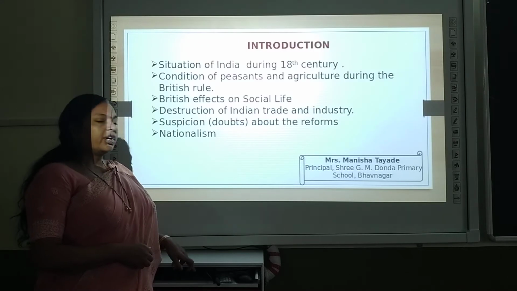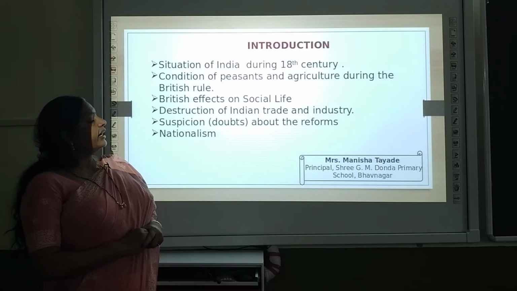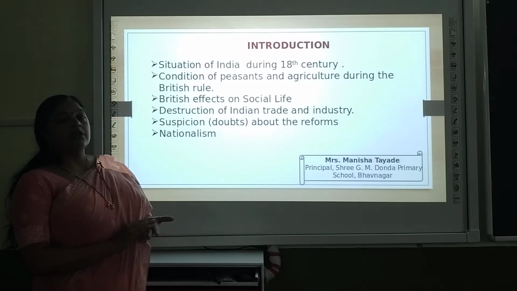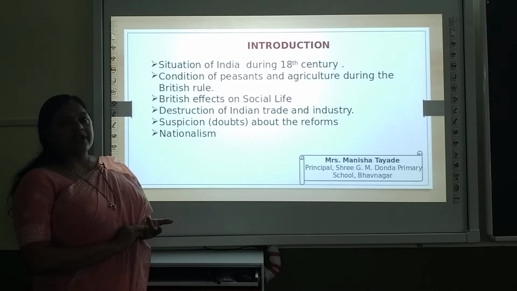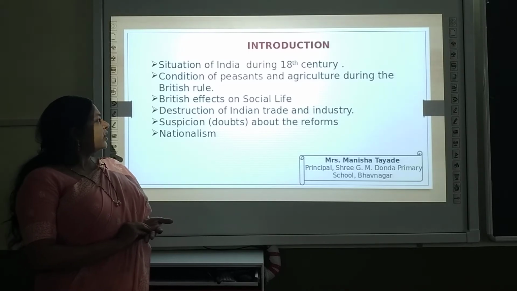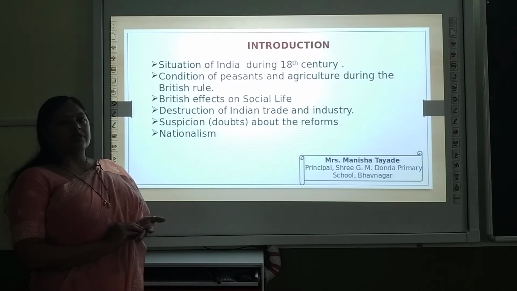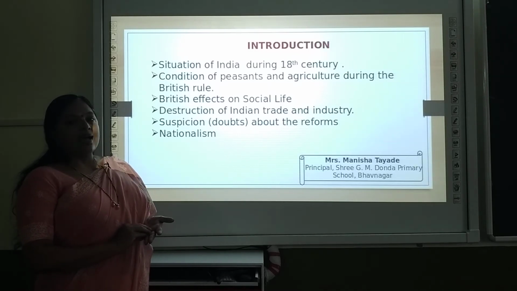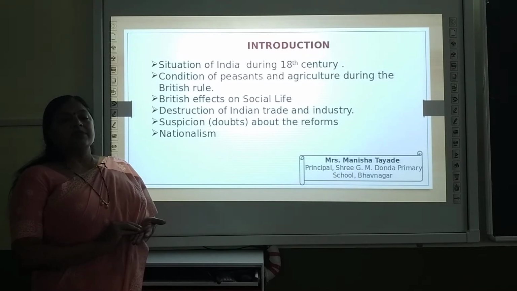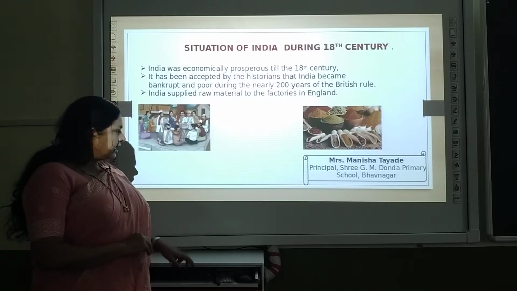The points which we are going to discuss in this chapter are the situation of India during the 18th century, condition of the peasants and agriculture during the British rule, then British effects on social life, then destruction of Indian trade and industry, then suspicion, that is doubts about the reforms which were made by the British, and last the nationalism spirit which arose amongst the Indians. So now all these points we are going to discuss one by one in detail.